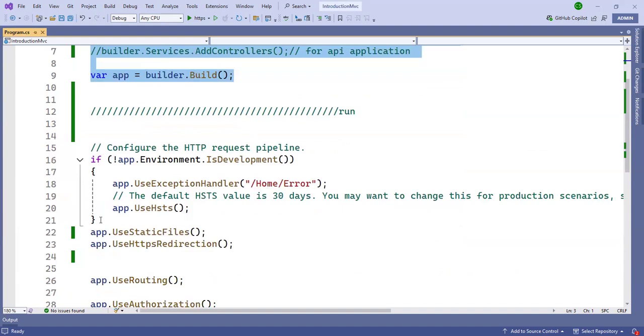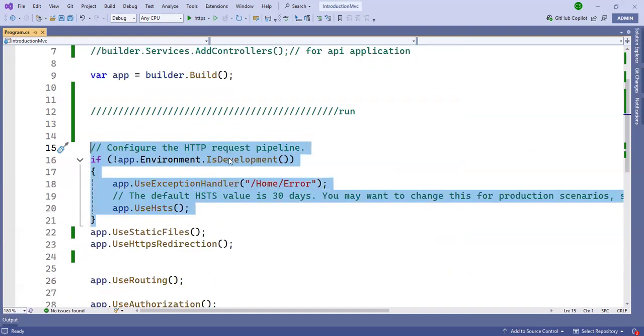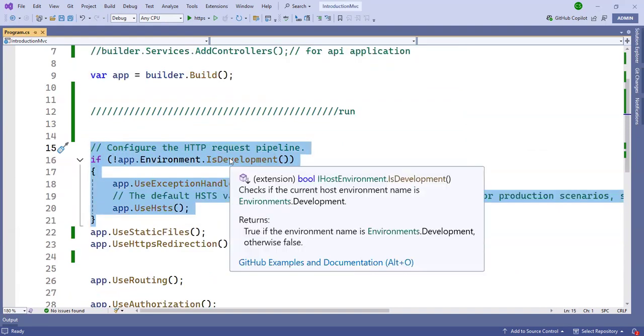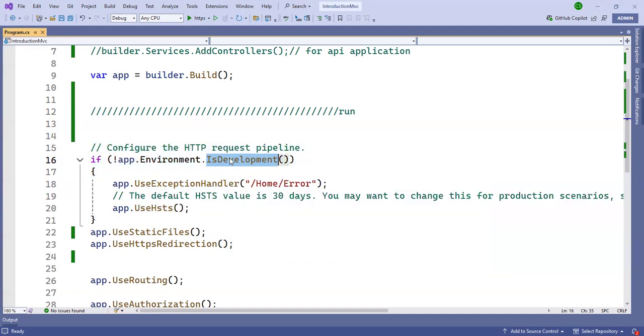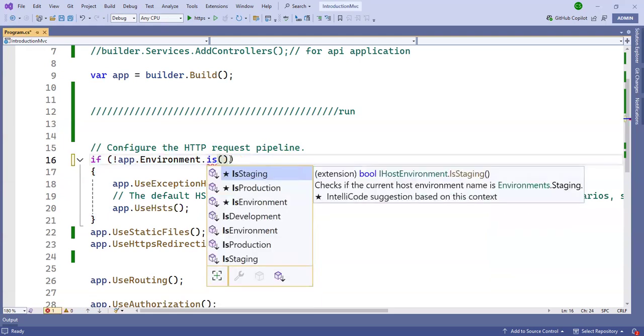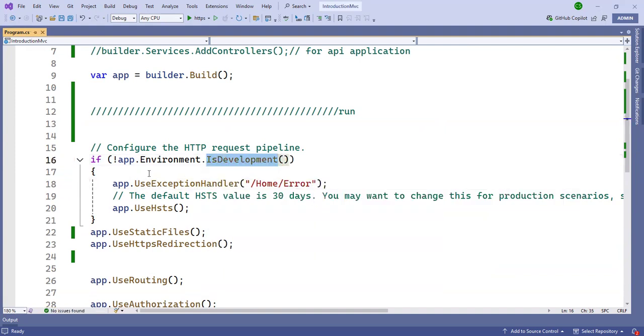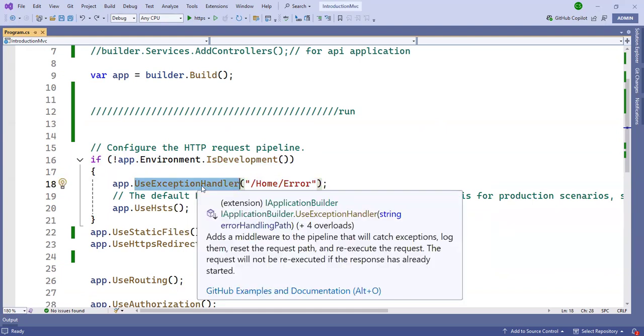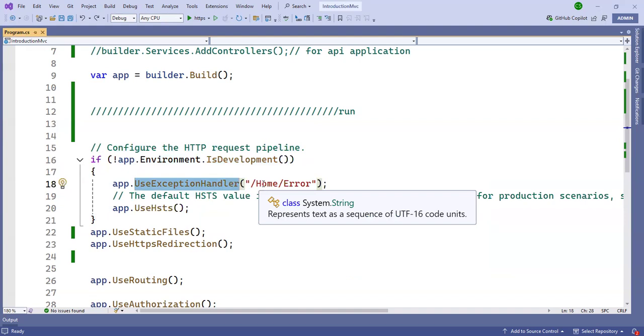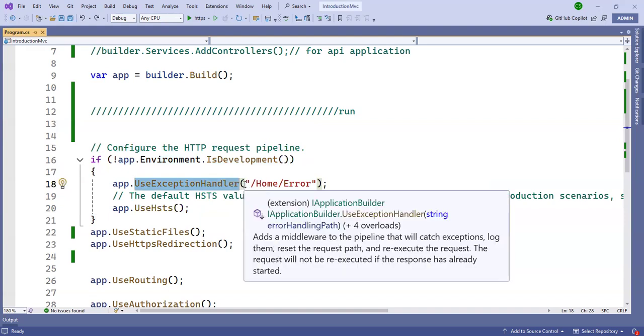Suppose that when you run the application and get an error, depending on the configuration, whether it is development, staging, or production, you can decide whether to show the error. According to that, this is a middleware, UseExceptionHandler, an exception handling middleware. According to that, this error will show.